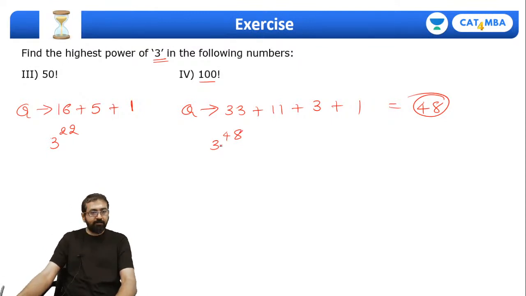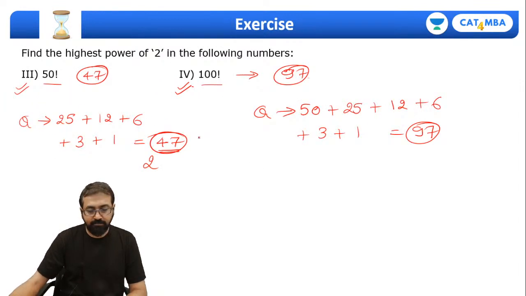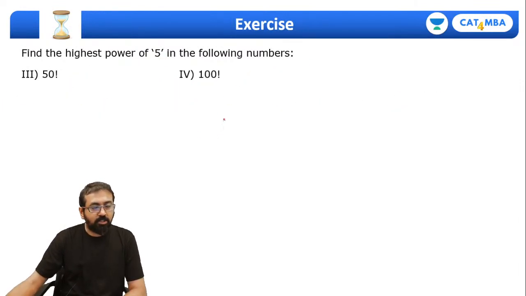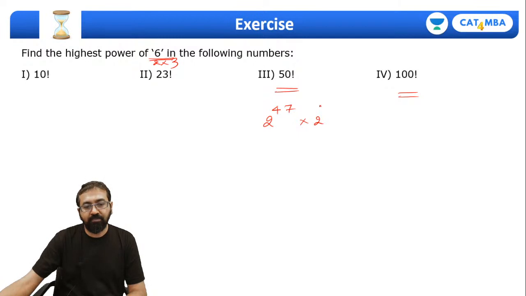Correct, everyone? So if I ask you, what is the power of 6 in these numbers? You understand 6 is nothing but 2 into 3. In 50 factorial, we have 2 raised to 47 and 3 raised to 22. So how many pairs of 2 and 3 can be made?